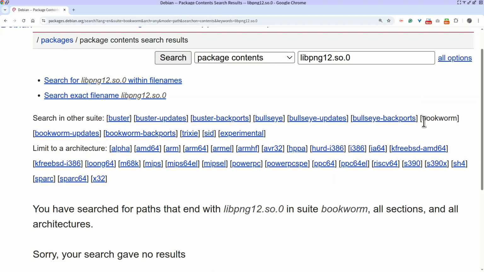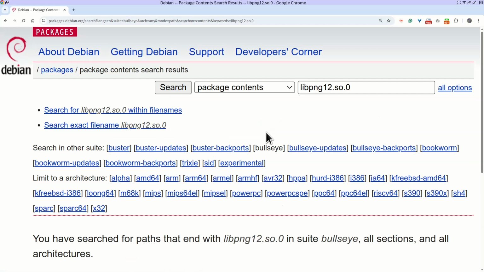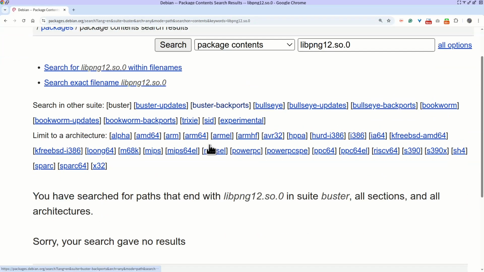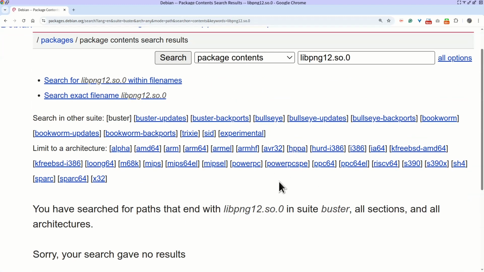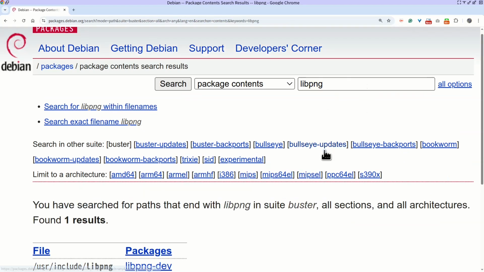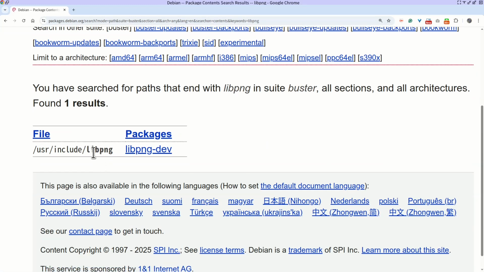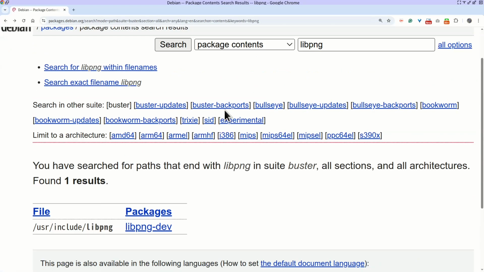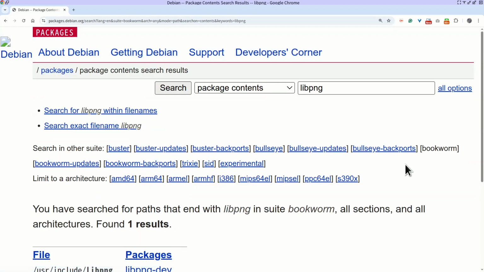We are using Debian bookworm now, and we can search, for example, bullseye. Okay, no file. Buster. Okay, no file. So you cannot find anything here, right? But if you search libpng, you will find libpng here. Okay, and you click this. Sorry, we needed to find the bookworm version.